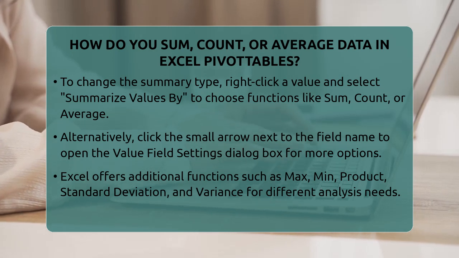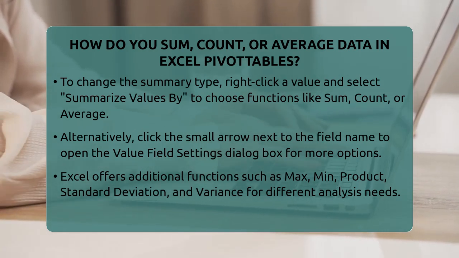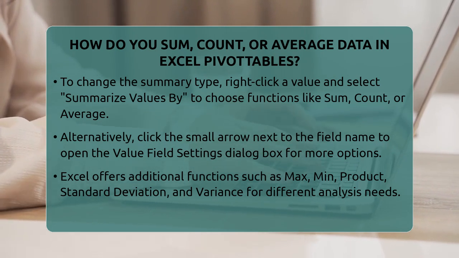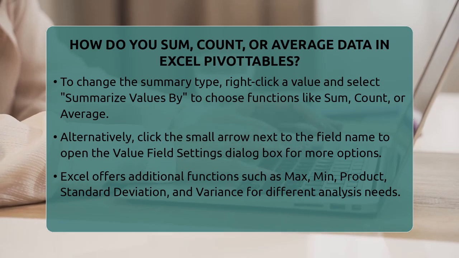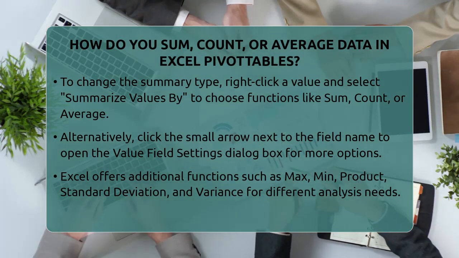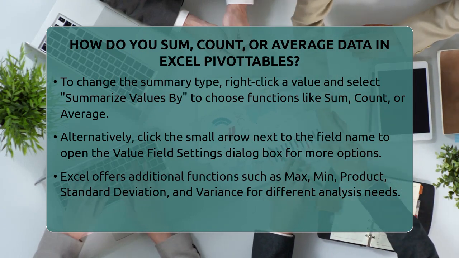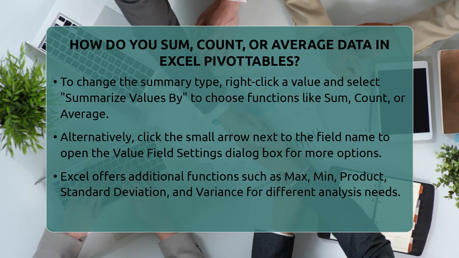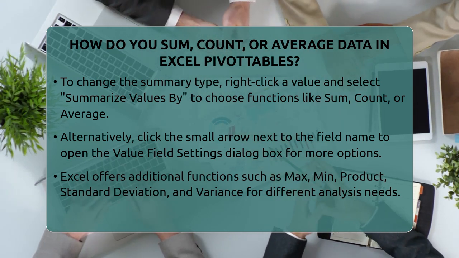To change how your data is summarized, click on any value in the pivot table. You will see an option called Summarize Values By. Clicking this opens a list of functions like sum, count, average, and more. Select the one that fits your goal. You can also click the small arrow next to the field name in the values area. This opens the value field settings dialog box. Here, you can choose your preferred summary function and click OK to apply it.